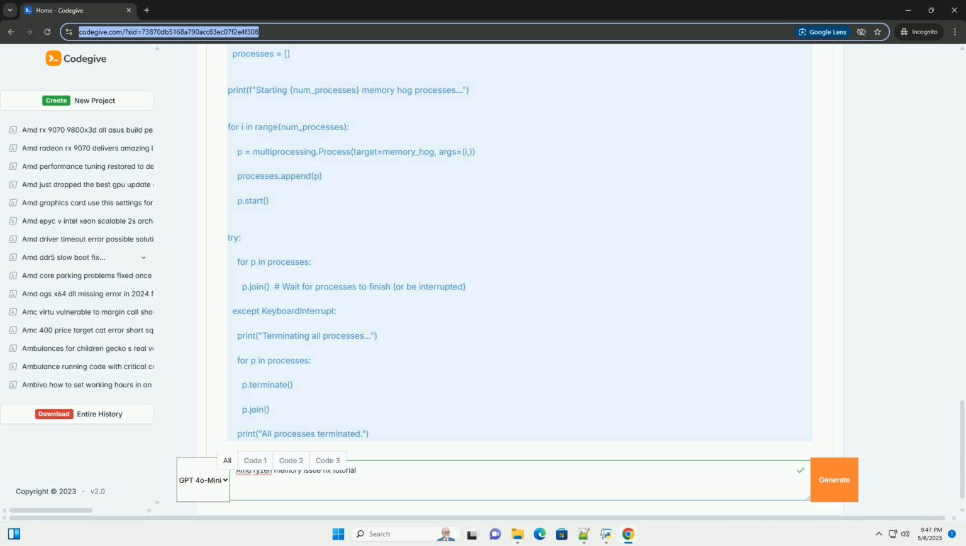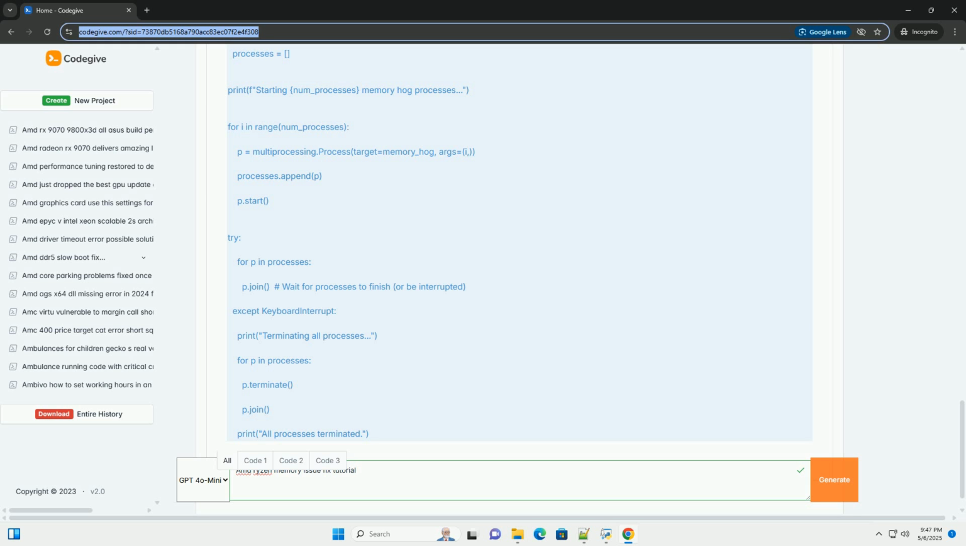Python, using multiprocessing, basic memory stress test. Explanation. One, import libraries. Imports multiprocessing for creating multiple processes, time for delays, and random for filling the memory. Two, memory_hog, PID, function.